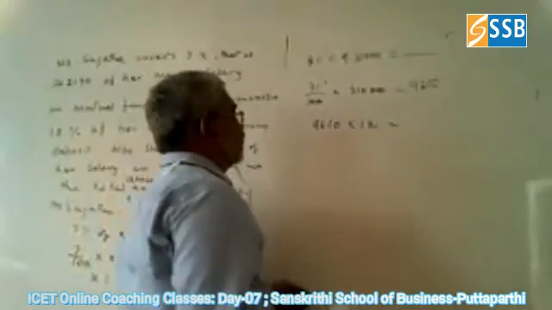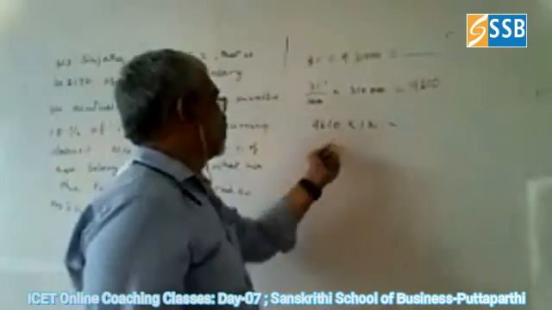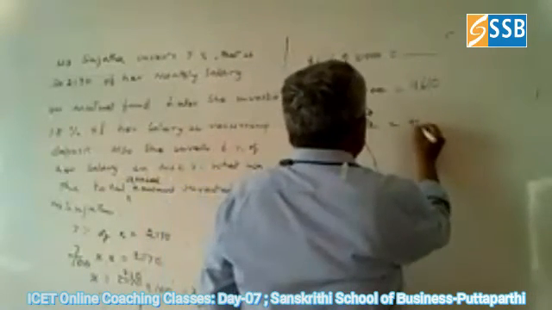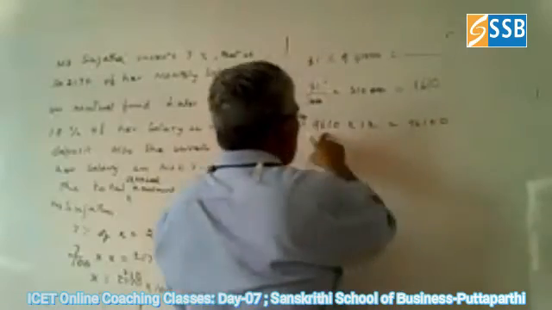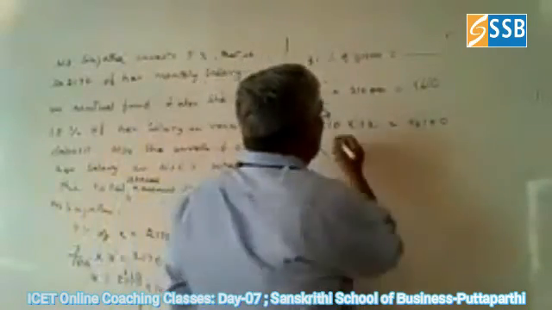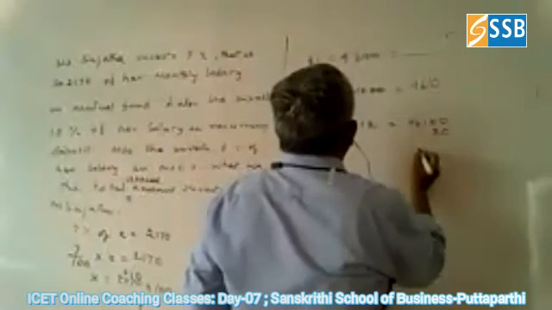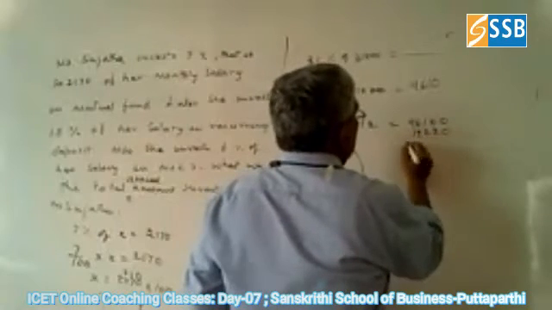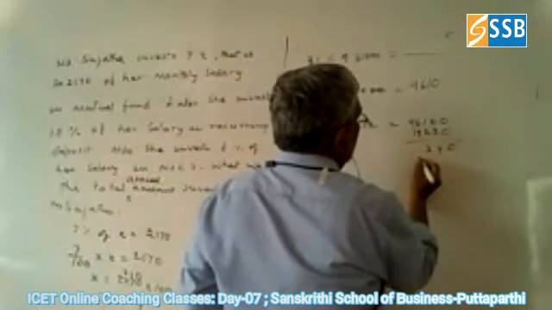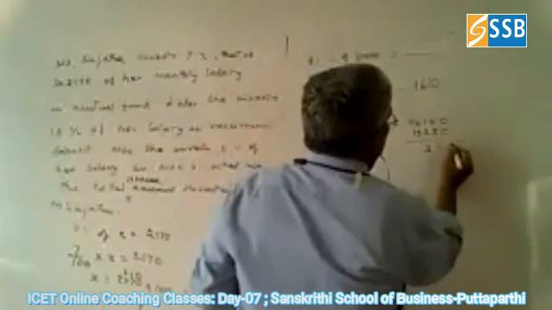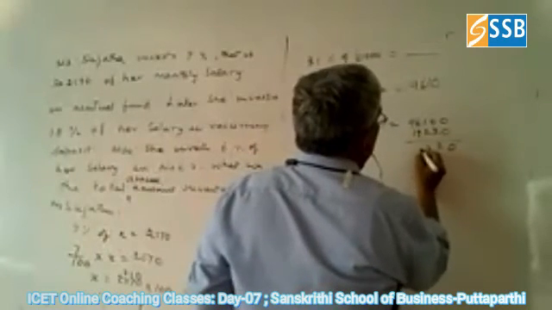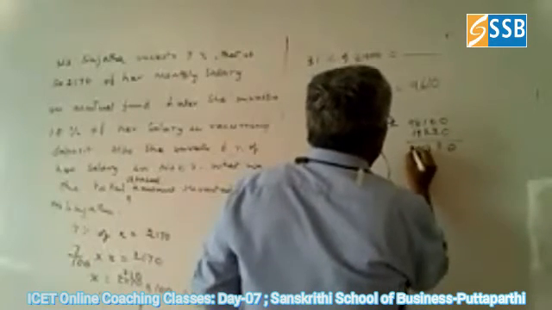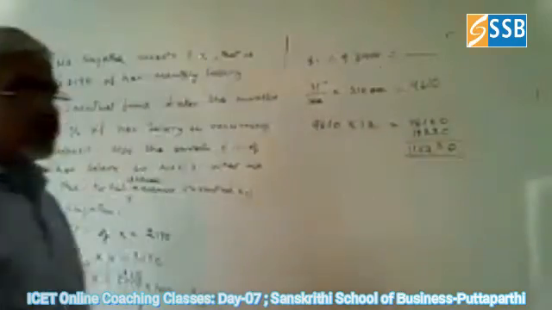How can you do this? 12 is 10 plus 2. So multiply by 2, multiply by 10. So what do you get? Multiply by 10 means 96100. Into 2, you multiply this by 2. What do you get? 0, 2, 12, and 18, 1, 19. You add this, 4, 3, 2, 0, 2, 3, here 15, then 9, 1, 10, 1, 11. So this is the total amount he invested.